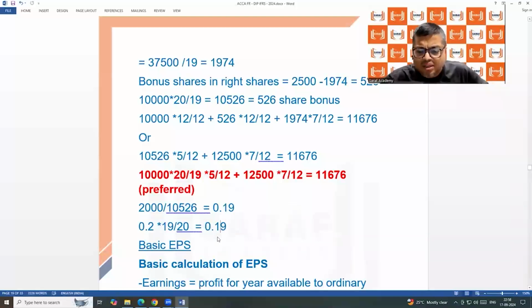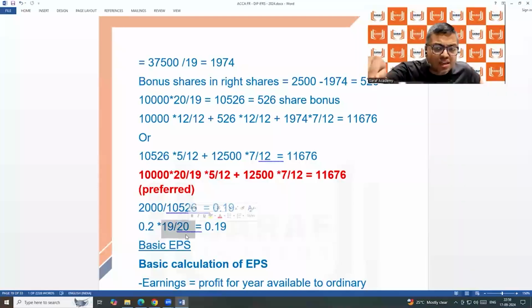The same story. Whenever there is a bonus or rights issue, the last year EPS needs to be restated. Last year EPS is multiplied by the inverse of the bonus fraction. The bonus fraction will be used to calculate the average number of shares. The last year EPS will be multiplied by the inverse of the bonus fraction to calculate restated EPS, so that a meaningful comparison of last year EPS with the current year is possible.